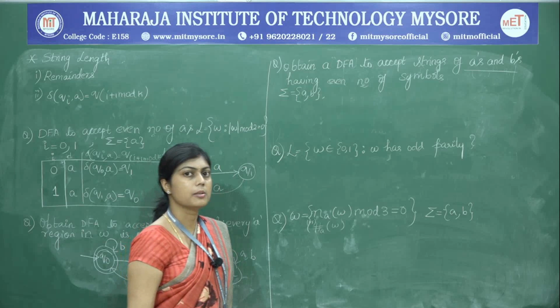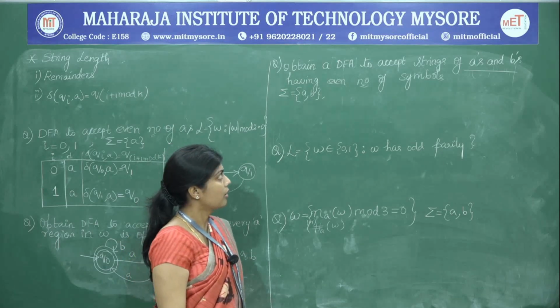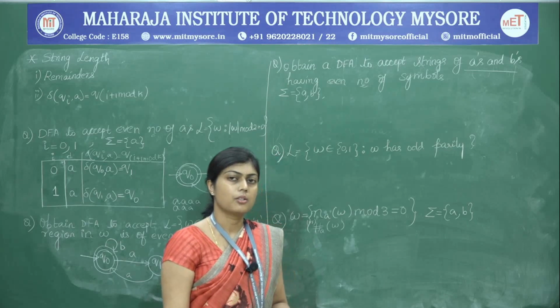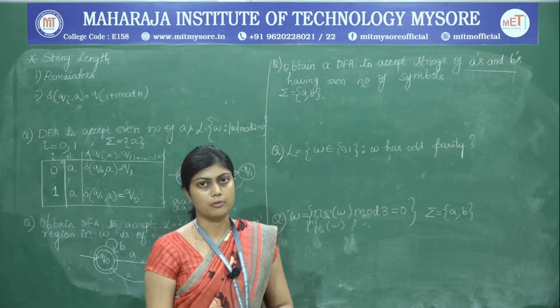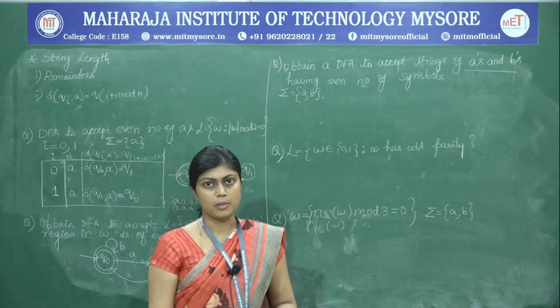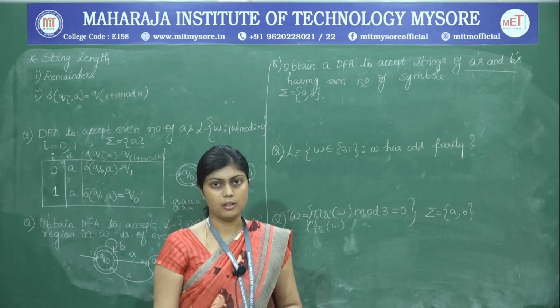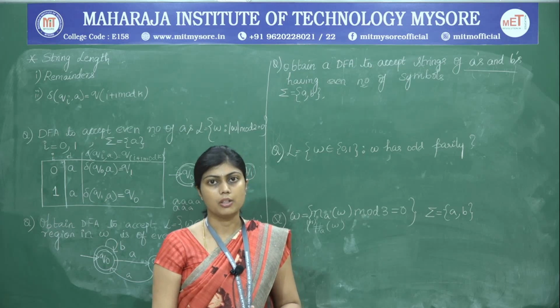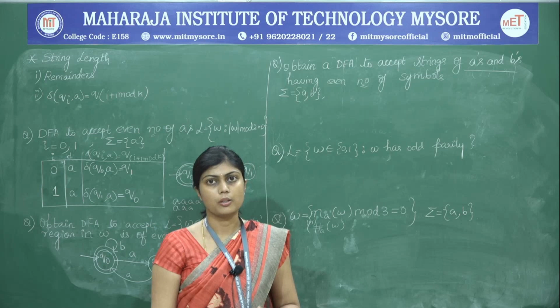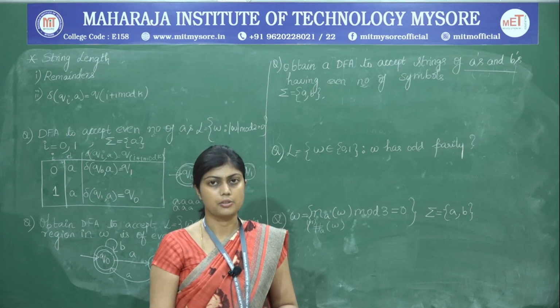We are interested in both the symbols A and B, but the constraint also says that there are no individual constraints on the number of A's or on the number of B's. They just gave a general constraint that any symbols can be there, anything can be there in the string, but all of them have to be even in number. So even number of symbols is always going to lead to an even length string.